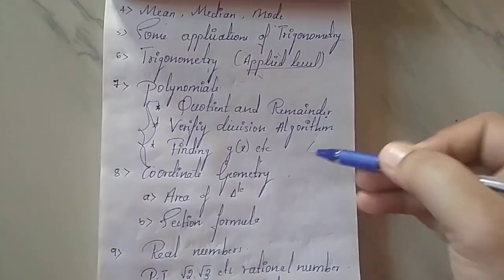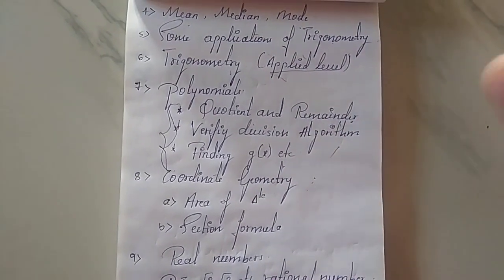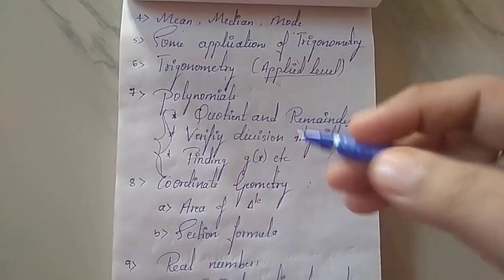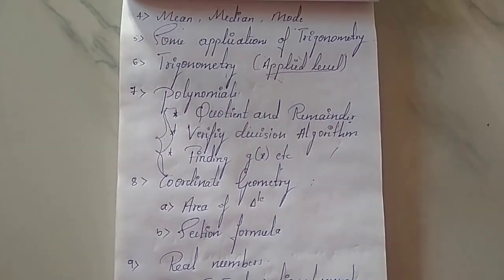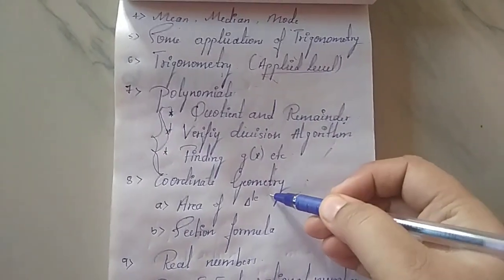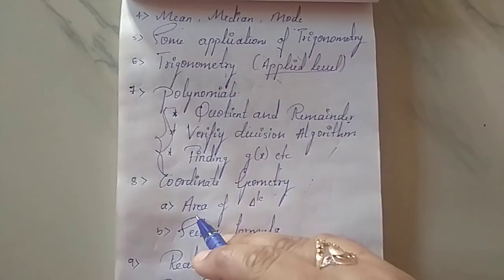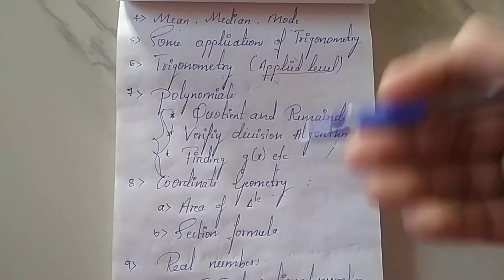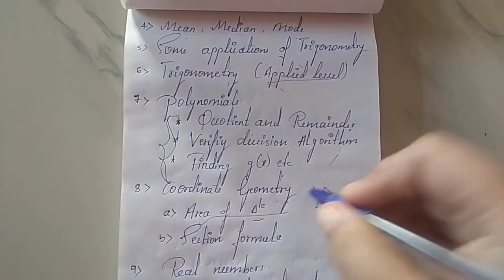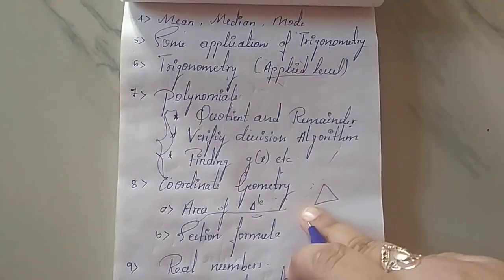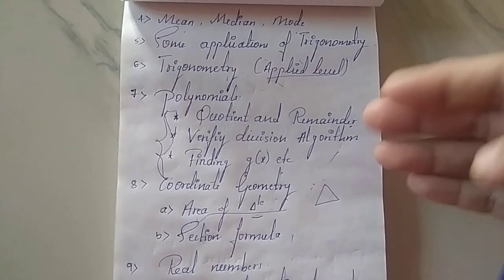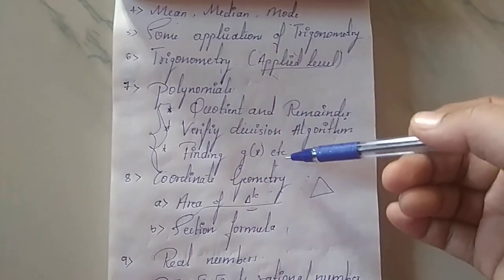The next thing is coordinate geometry. Coordinate geometry is also a very easy chapter. You have to learn the formulas by heart, and then you can easily solve these problems. They can give the 3 vertices of a triangle and ask you to find the area of the triangle by using the formula. Or by using the section formula and midpoint formula, they can give a combined problem from coordinate geometry.